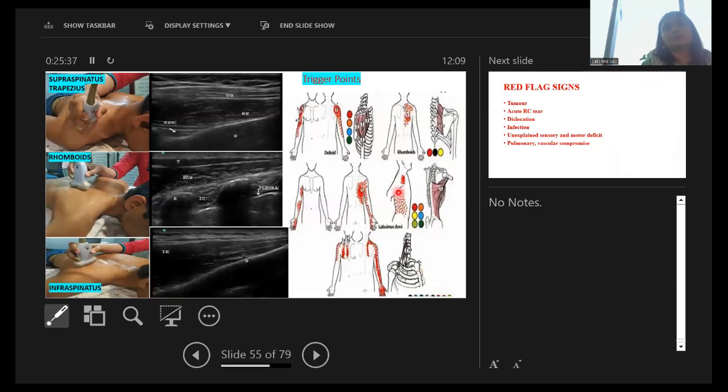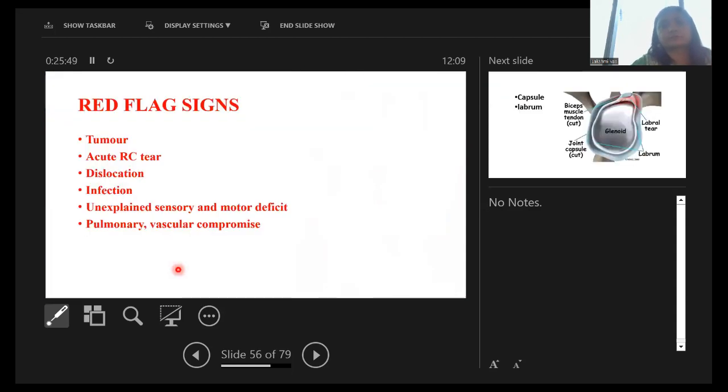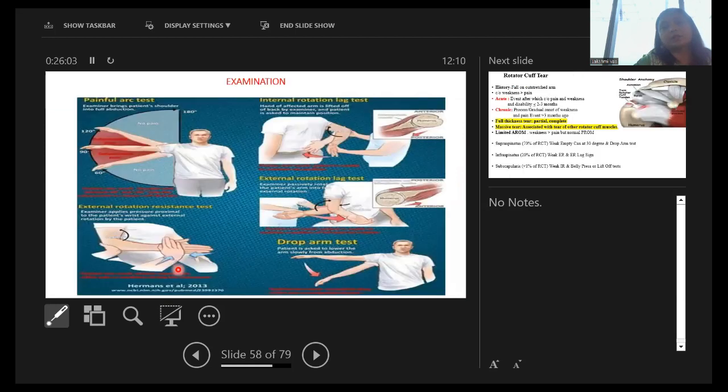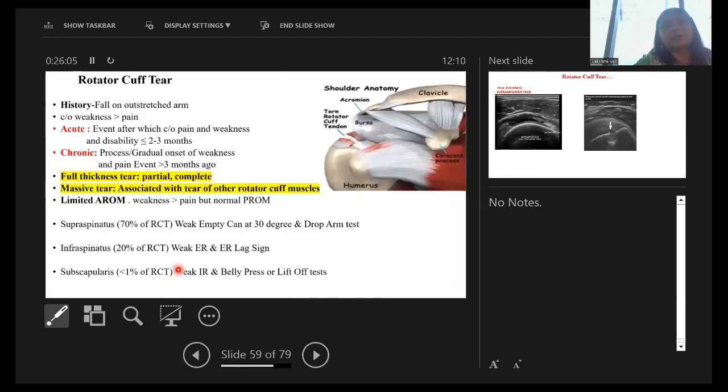These are the trigger points of the shoulder joint muscles, and here you can also see the trapezius, supraspinatus, rhomboid, and infraspinatus. Now we have to rule out some red flag signs: tumor, acute rotator cuff tear, dislocation, infection, unexplained sensory and motor deficits, pulmonary vascular compromise. You can see the labral tear. These are the various movements.